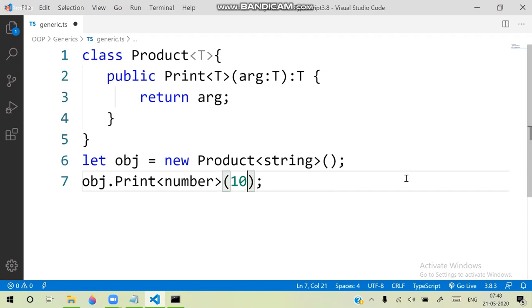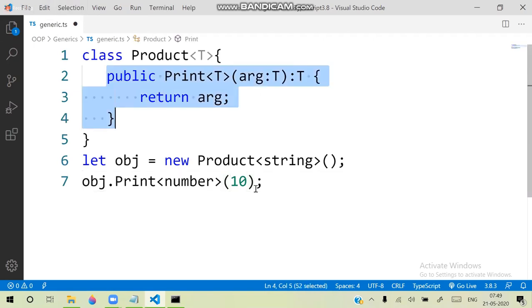So that your methods and the return types can be generic. That means methods can individually handle any type.